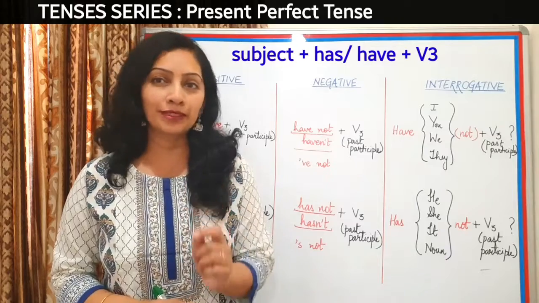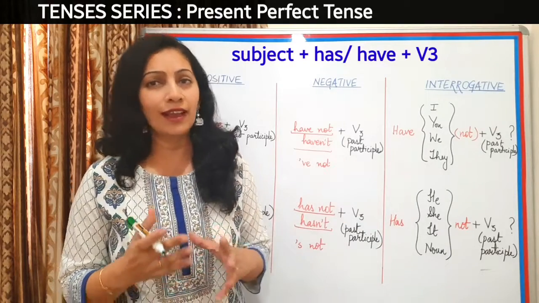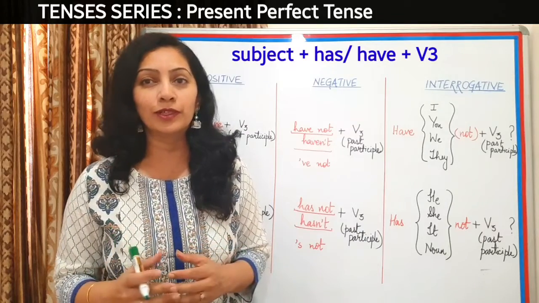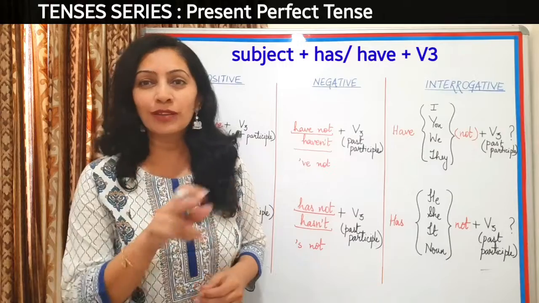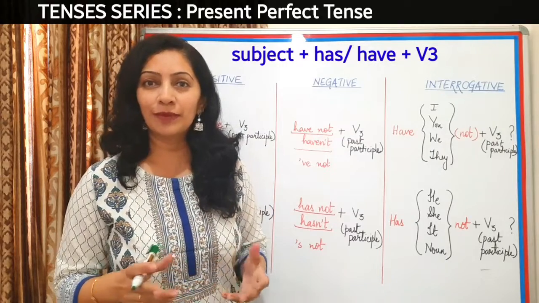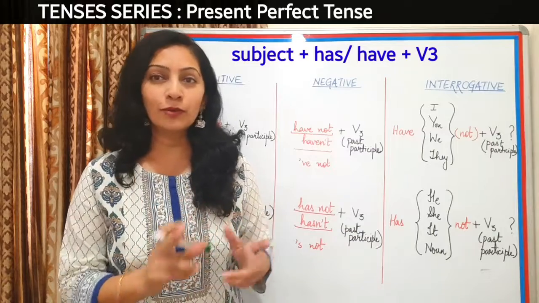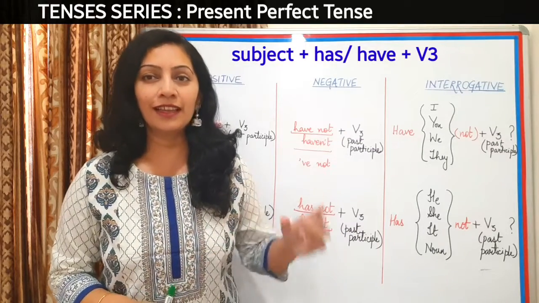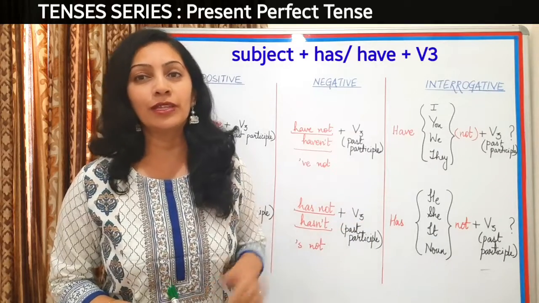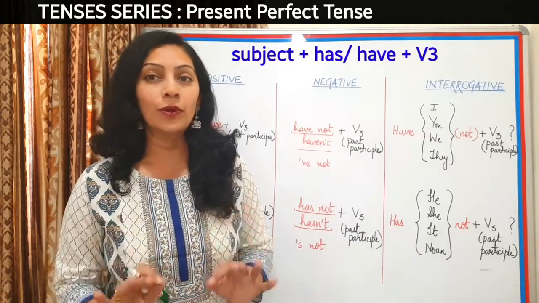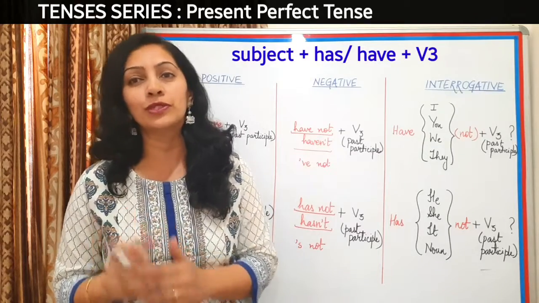which is also called the past participle form. We've just seen the 3 forms of verbs and have a fair idea of how to form verbs in short. Now let's choose one verb out of that, maybe eat. What are the 3 forms of eat? Eat, ate, eaten. Now out of the 3 forms, the 3rd form will be used for perfect tenses always, whether it is present perfect or past perfect or future perfect.